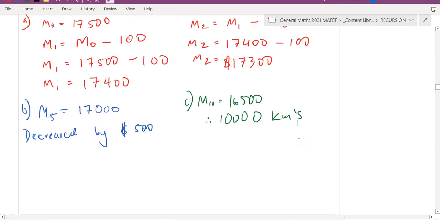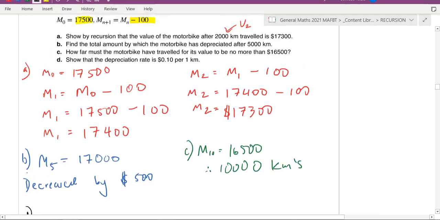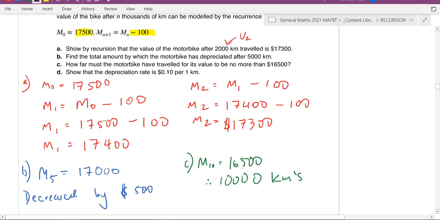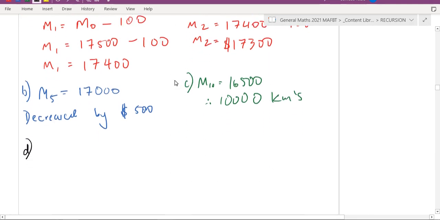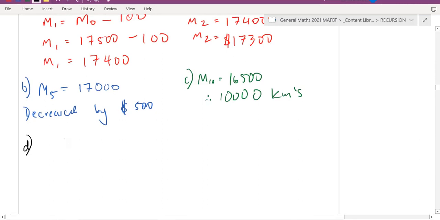Okay, now part D is a little bit tricky. The question here is saying, show that the depreciation amount is 10 cents per kilometer. So in order to do that, you know that the depreciation rate is $100 per 1,000. Now in order to get this, there's no hard and fast rule because it really depends on what kind of question you're working with.